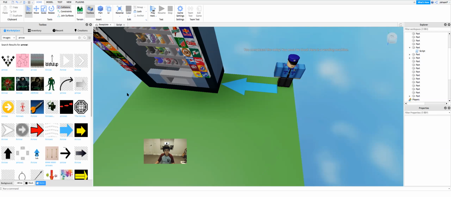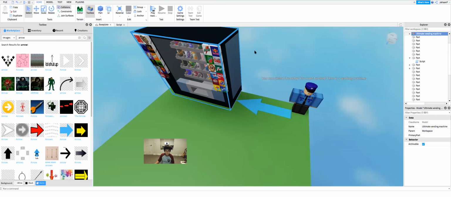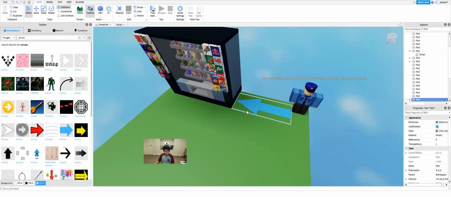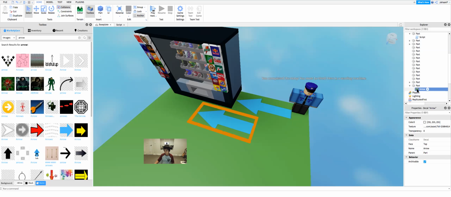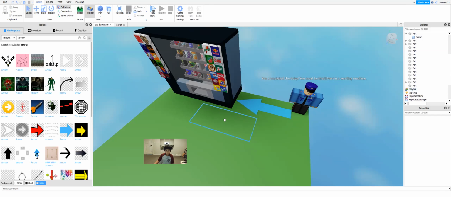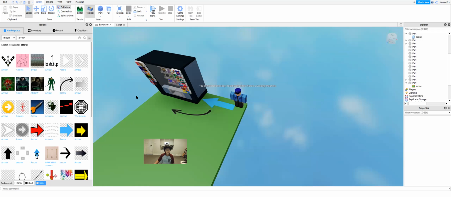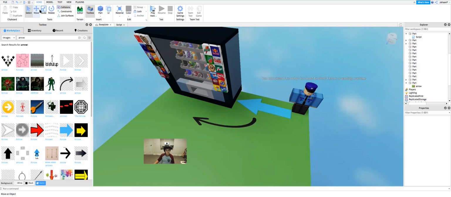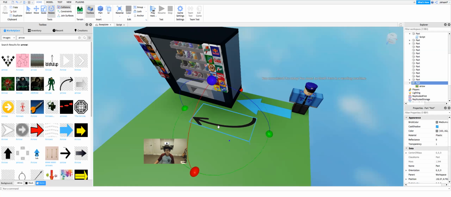First we'll have to insert another part. We'll just duplicate this. And now we'll go here and delete this arrow decal. Then we'll rotate this.